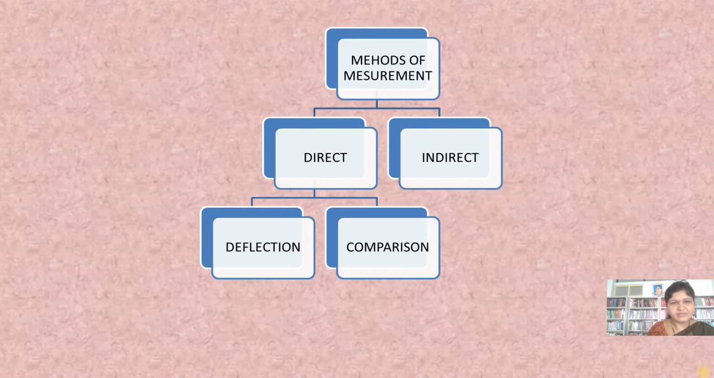So these are the different types of methods of measurement. Methods of measurement are broadly classified into two types: direct methods and indirect methods. Direct methods are further classified into two types: deflection and comparison methods. Comparison methods are further classified into two types: null methods and differential methods. These are the various types of measurement methods which we have studied in this video. Thank you.